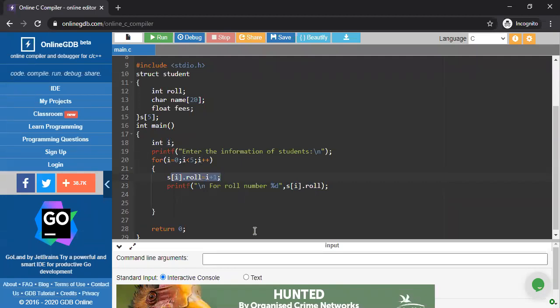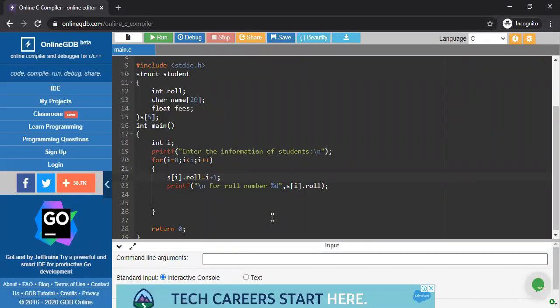I'm taking the first student, whose roll number is 1. As well as the roll number, I'm also giving the name and fees. For that reason, I'm not entering 1 here. If I write 1 here, then the second time the loop is executed, for the second student, the roll number would automatically be 1. But this is not true. For the second student, the roll number is 2. That's why I'm writing it in this way, i+1.